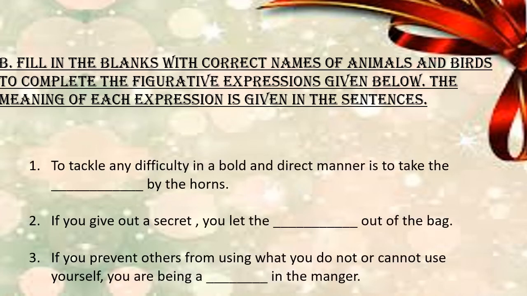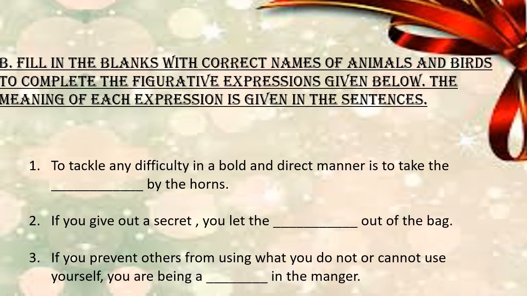I have given you 3 questions under this heading. In total we have 7 questions under this heading, and we are going to do 3 questions right now, and the remaining 4 questions you need to try out. Dear children, the first question is: to tackle any difficulty in a bold and direct manner is to take dash by the horns.